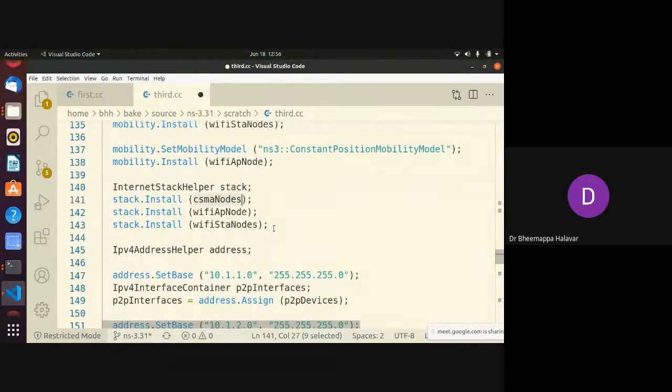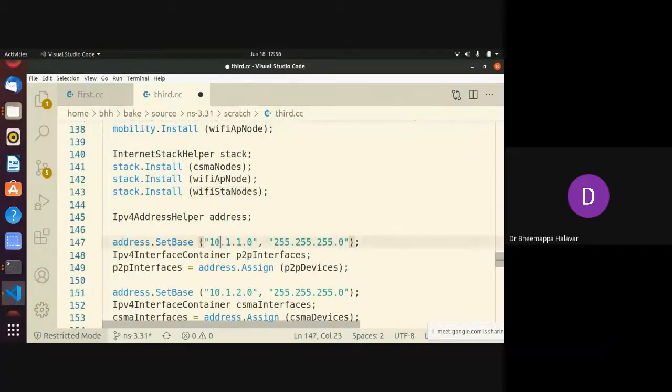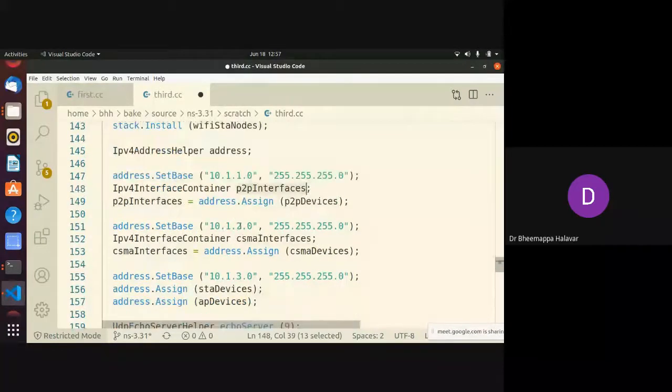Then you have to assign addresses, right? A base address, from which they will be incrementing. The base address for CSMA you have to assign separately, because all will come in different subnet masks, right? So this is one subnet you have to give. I have given 10.1.1 for P2P. P2P means only 2 nodes, right? It will have 10.1.1.1 and 10.1.1.2. Then I am taking 10.1.2, a different subnet, for setting the base for CSMA.